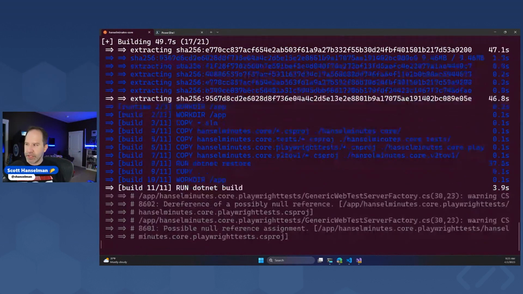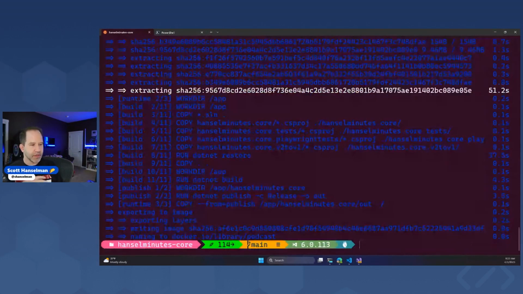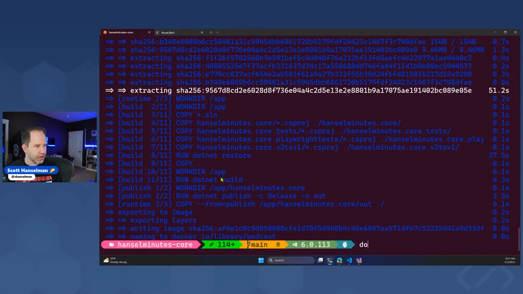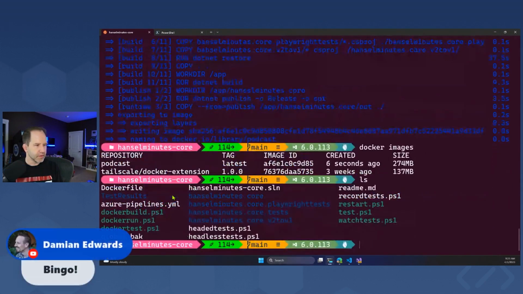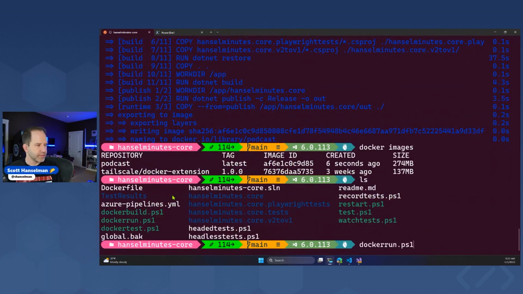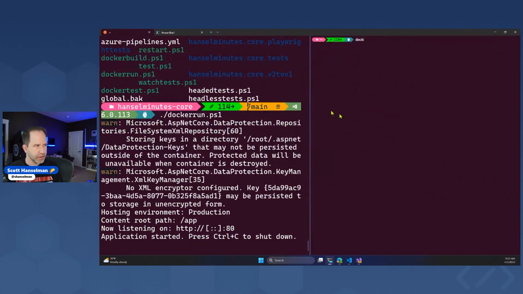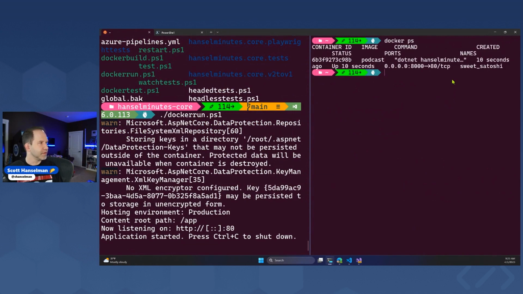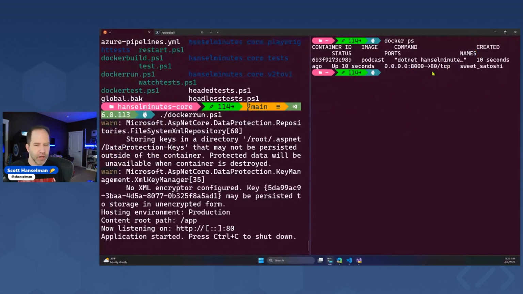Now we're going to do the build. The build is happening inside of the Docker container, already done. The publish is happening. Look, so now Docker images, there's the podcast 6 seconds ago. Okay, now we'll say Docker run from Linux. Go ahead and pop that up. And then look at that. Now, let me open up another Ubuntu over here. I'll say Docker PS. There it is. Sweet. 10 seconds ago from port 8000 to port 80. I've got my application running.